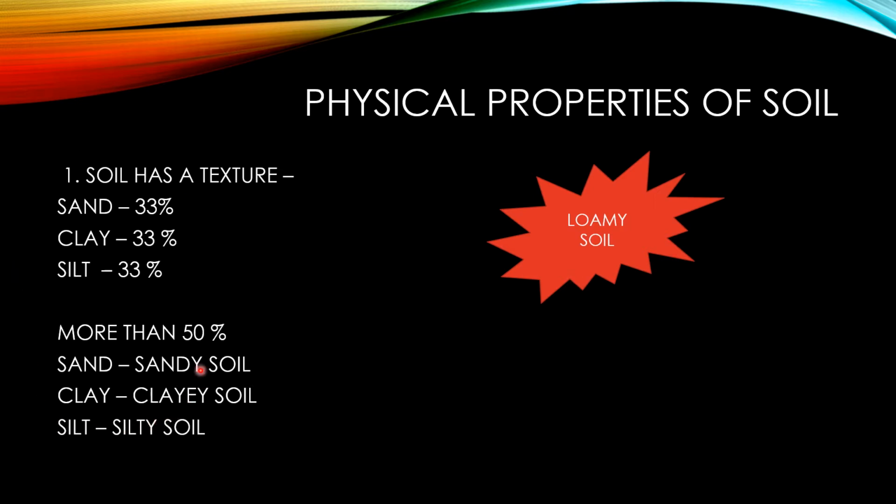If any of the proportions increases to more than 50%, as you can see, if sand increases to more than 50%, we call it sandy soil. And if the proportion of clay is more than 50%, we call it clay soil. And if the proportion of silt increases to more than 50%, we call it silty soil.